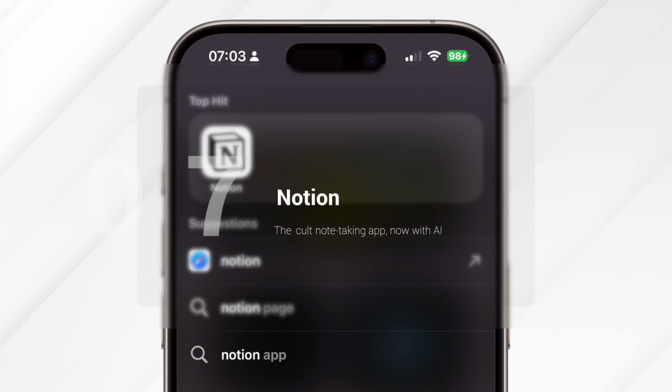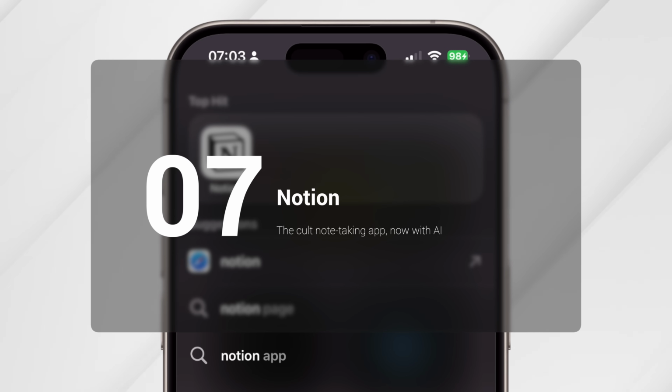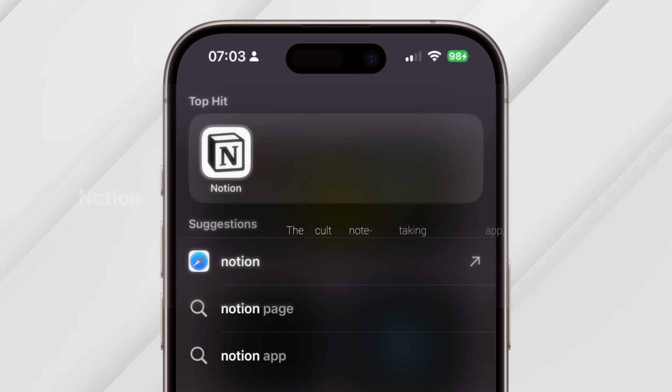Notion is an app that's gained a cult-like following in recent years, and once you start using it, you'll understand why. While it's primarily a note-taking app, it offers so much more. I use Notion as a project management tool for my channel's video creation, to assist with my weekly newsletter and to manage sponsored content. It also serves as a second brain for my personal life, where I store various digital information that I need outside of work.